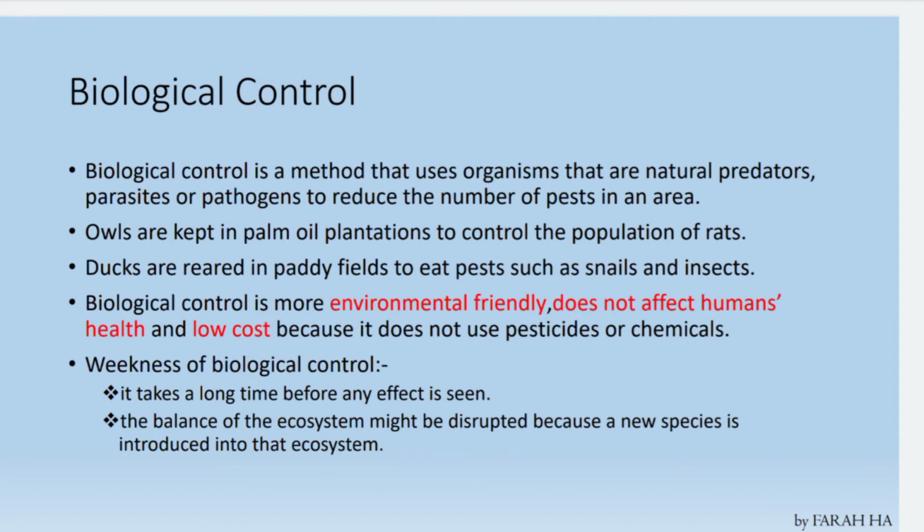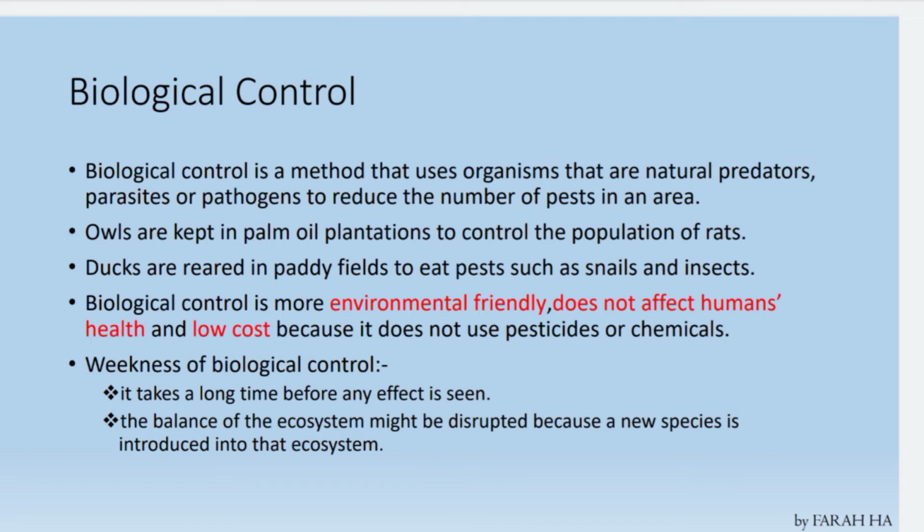Another example, ducks are reared in the paddy fields to eat pests such as snails and insects. So the duck will be the predator and the snails and insects will become the prey. Okay, do you understand? So biological control is more environmentally friendly, does not harm human health, and is also low cost because it does not use pesticides or chemicals, so the farmer doesn't have to buy pesticides or any chemicals, so it will help the farmer to reduce the production cost.